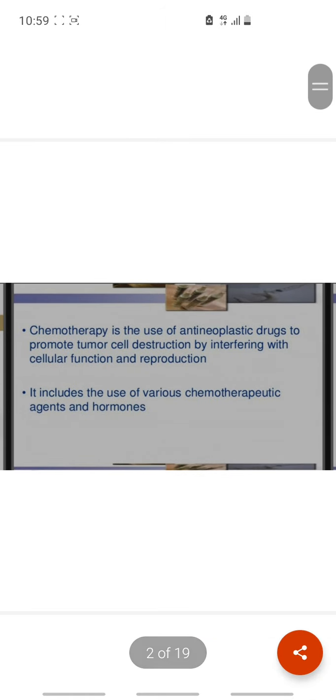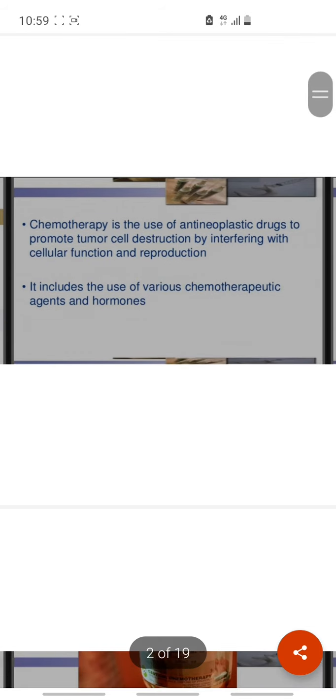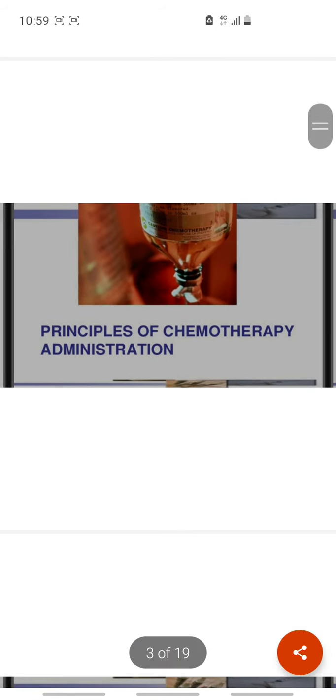Chemotherapy. Chemotherapy is the use of antineoplastic drugs to promote tumor cell destruction by interfering with cellular function and reproduction. It includes the use of various chemotherapeutic agents and hormones.